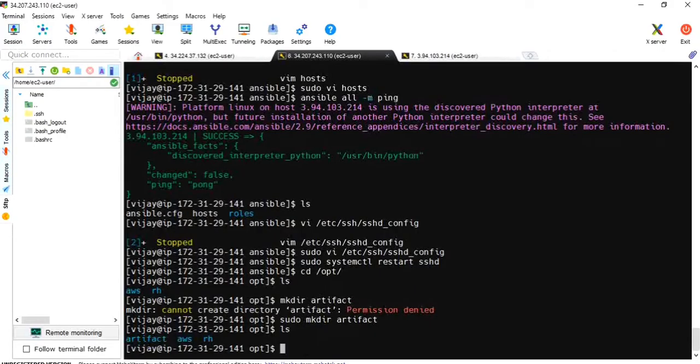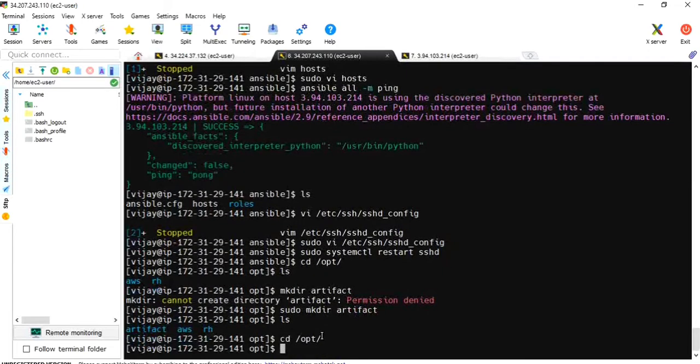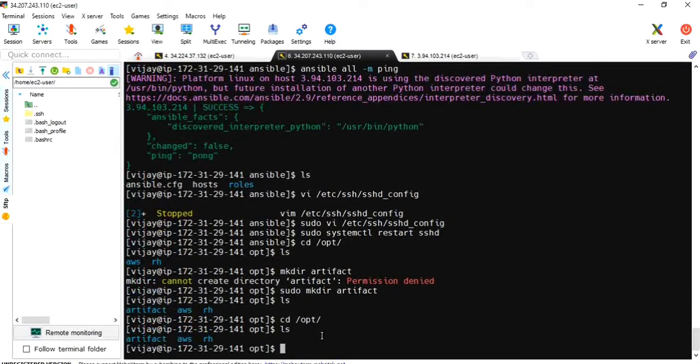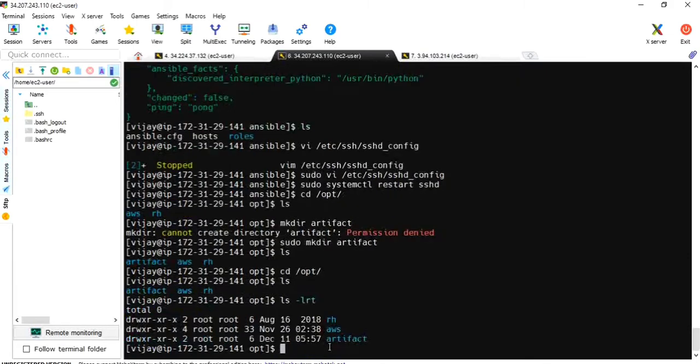Go to server 2, cd opt, ls -lrt. Yeah, this artifact folder is entirely under control of root. Now let's make it under control of Vijay so that he can create the target directory in artifact. Vijay should have permission, right?